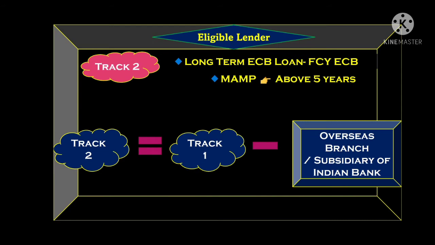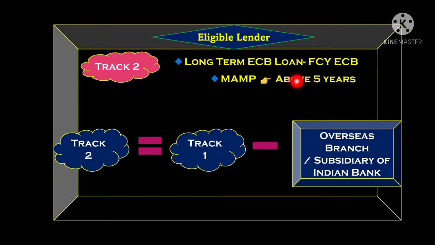Now under track 2, before understanding which organizations come under track 2, we should know about track 2. Track 2 is a long term loan, whereas track 1 is a medium term loan. But here also it is a foreign currency loan, but a long term loan. You need to remember that.